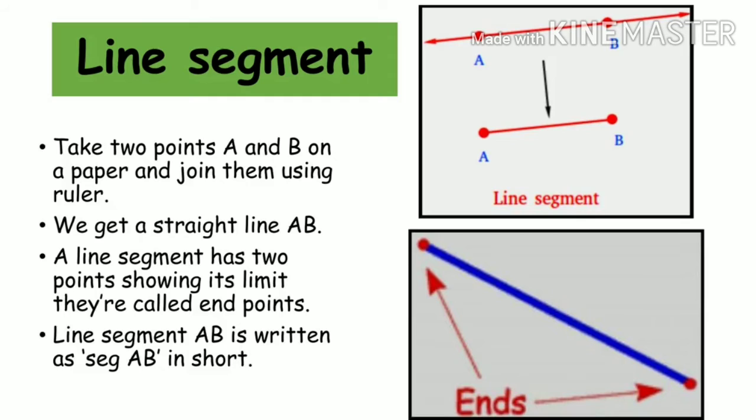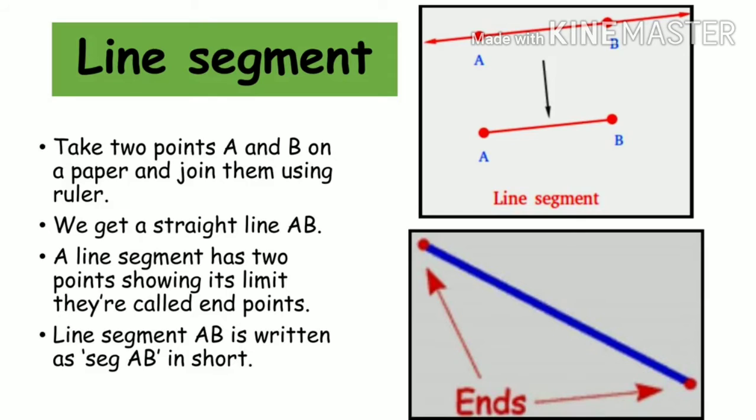So now students, let's see what a line segment is. For a line segment you need to take 2 points, mark 2 points on a paper, and then join them using a ruler. Okay, what do we get? A straight line. Just imagine that line is AB. You take 2 points A and B, take a ruler and join the 2 points, and you get a straight line AB.